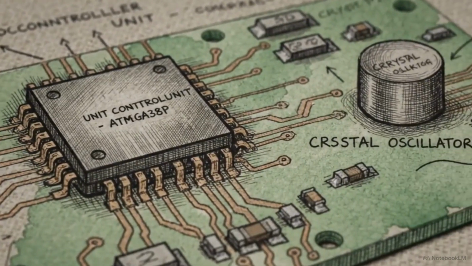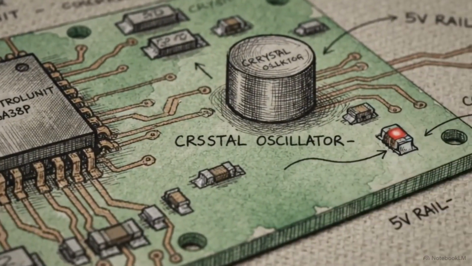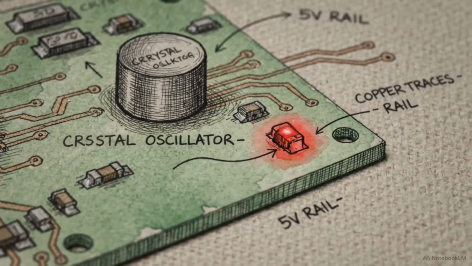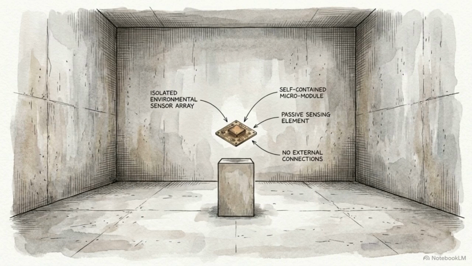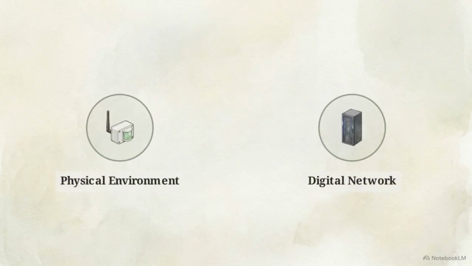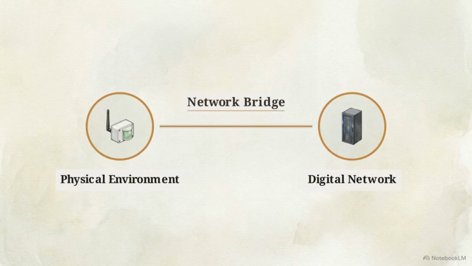To understand the Internet of Things, we have to start at the physical edge. An IoT system begins with physical hardware, sensors and microcontrollers, collecting real-world data and pushing it up to a cloud infrastructure. But an edge sensor cannot transmit that data to a server on its own. It requires a dedicated communication layer to bridge the gap between the physical environment and the digital network.